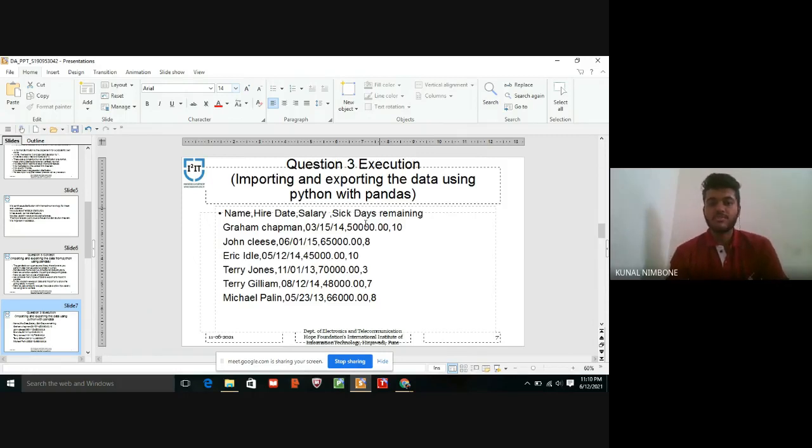Here are the name, date, salary, and sick days remaining. These are the codes for importing and exporting data in Python. The sample here is Ram, 350. His salary is 50,000. Here, sick days remaining are 10.